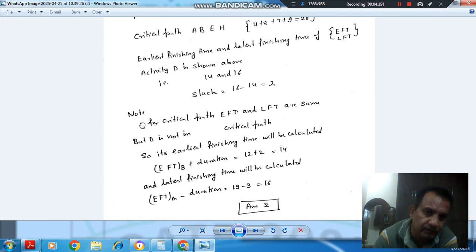So we can read this also. For critical path, EFT and LFT are same, but D is not in the critical path. Its earliest finishing time will be calculated as earliest finishing time of B plus duration, that is 12 plus 2, 14, and latest finishing time will be calculated as LFT of G minus duration of G, that is 19 minus 3, that is 16. So answer is 2, slack is 2.